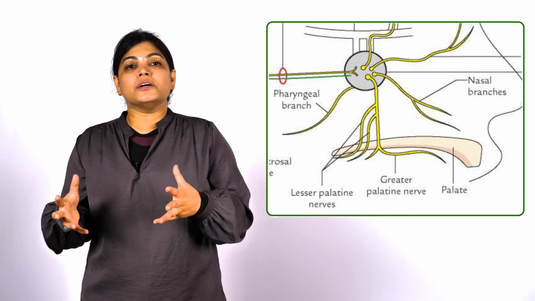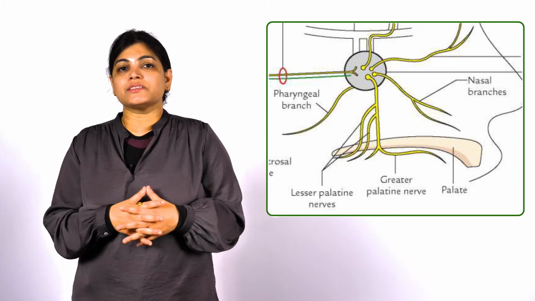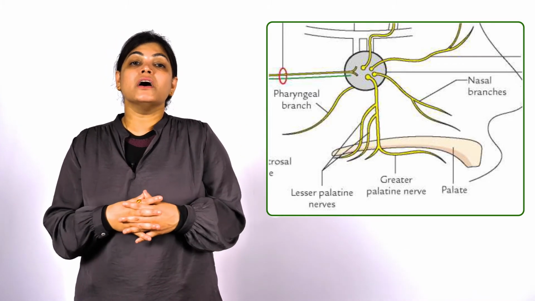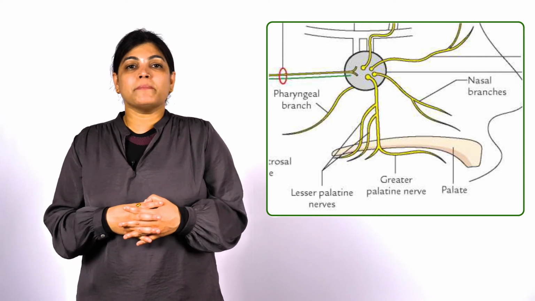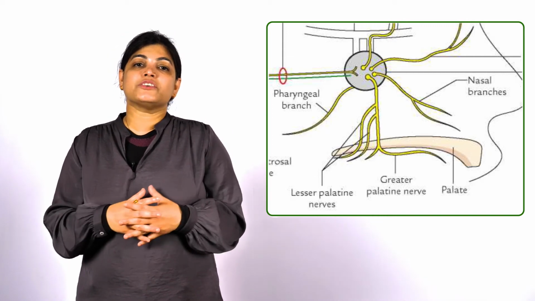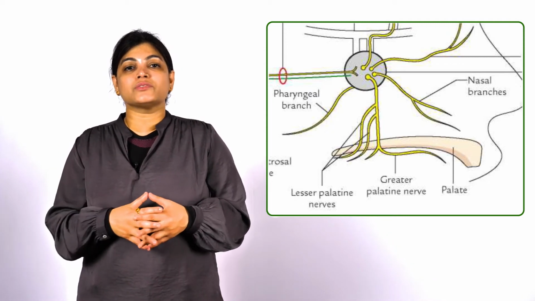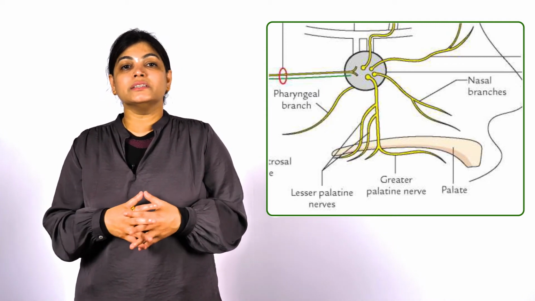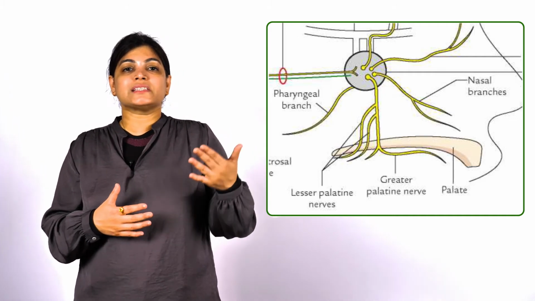Now coming to the sensory supply and the general sensation supply, this is all by the glossopharyngeal nerve along with its greater and lesser palatine nerves. So general sensation is by the glossopharyngeal nerve. Special sensation of taste is also by the glossopharyngeal nerve. So we have seen it has got parasympathetic supply, it has got sensory supply.